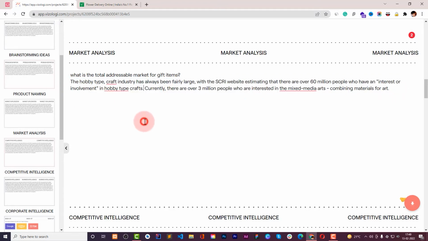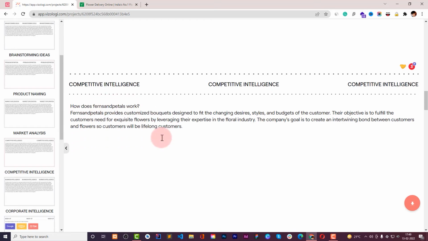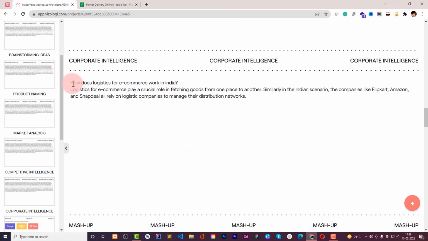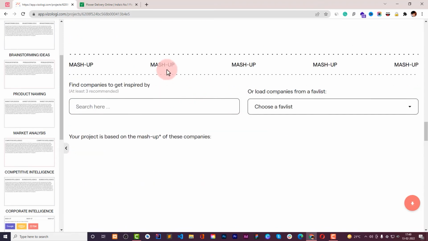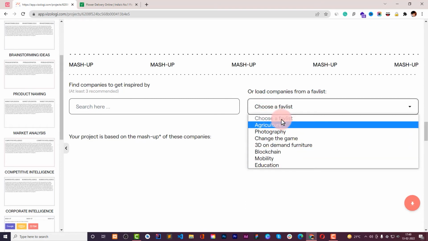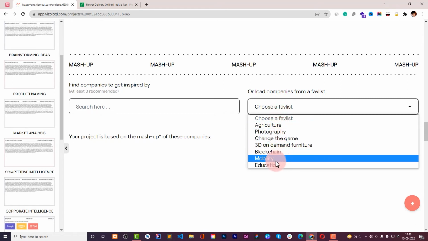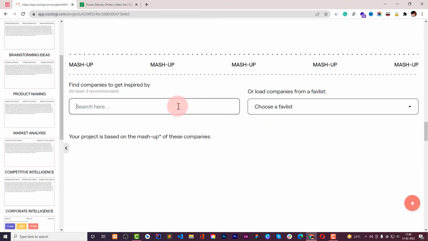Okay, and here is the comparative intelligence, where the question is how does Funds and Petals work. And in corporate intelligence we had this question, how does logistics for e-commerce work in India, right? And in mashup you can just add a couple of companies that are quite relevant to what you do. Or you can just choose a company from your list of favorites. In the favorite list we have a couple of companies that are categorized. So we can, for example, search for a company. If we find it, we can add it.